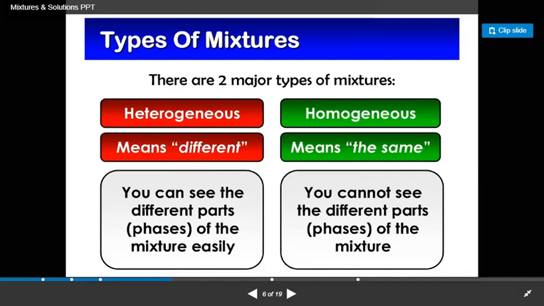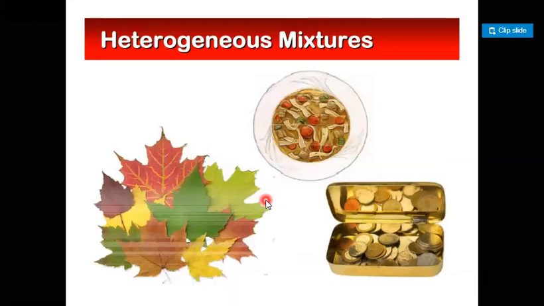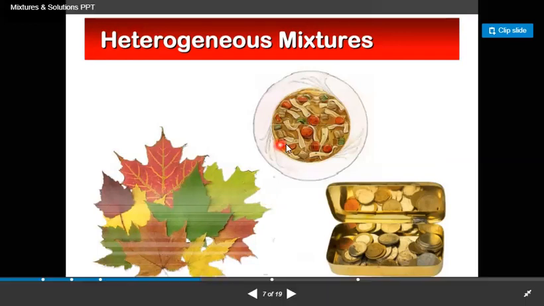In my next slide, we see some examples. We see some pictures related to heterogeneous mixtures. In this plate we see some food, and we can see the different parts easily. We take some leaves and we can see their different parts easily. And with some coins we also see the different parts easily. So this is the example of heterogeneous mixture.